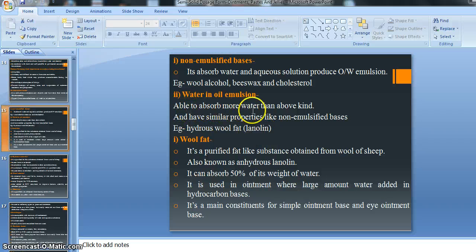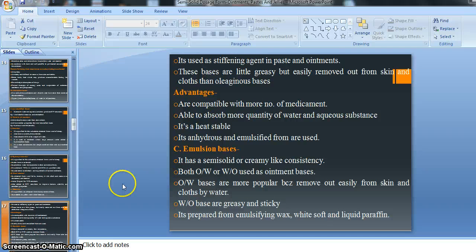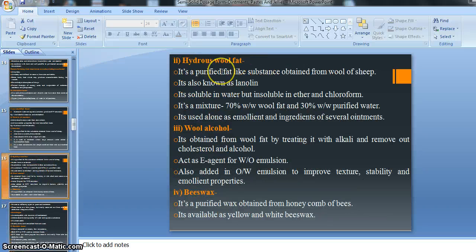It is able to absorb more water than the above kind, meaning the non-emulsified basis, and has similar properties to the non-emulsified basis. So anhydrous wool fat is a purified fat-like substance obtained from the wool of sheep.